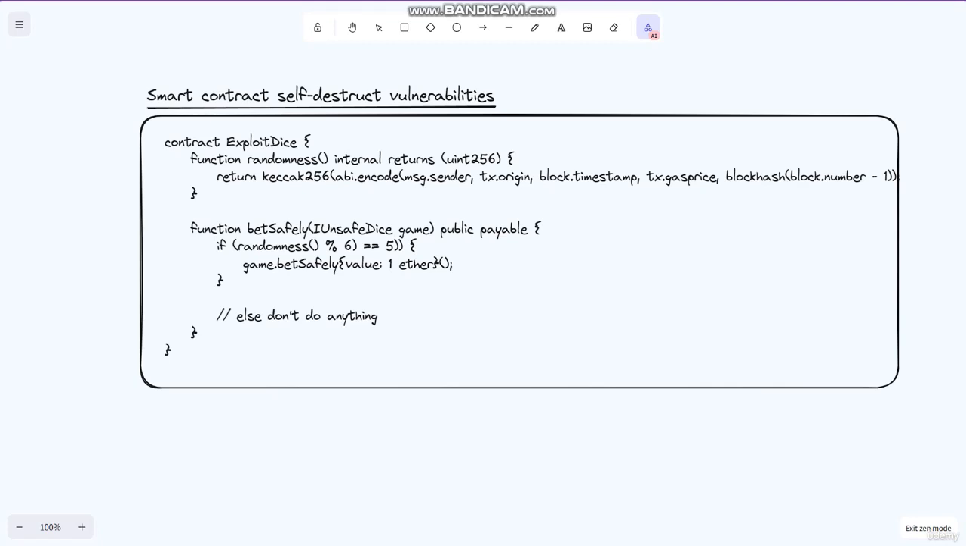In conclusion, the self-destruct function in Solidity can be exploited by attackers to steal ether from a contract. To prevent this vulnerability, contract developers should avoid using self-destruct and use a more secure method, as we have covered previously.